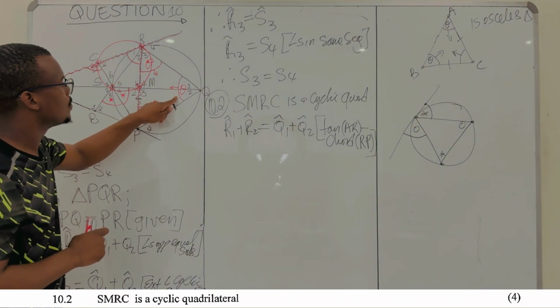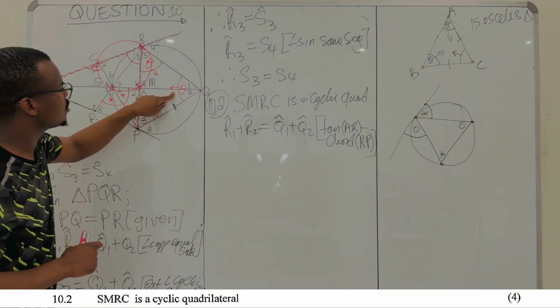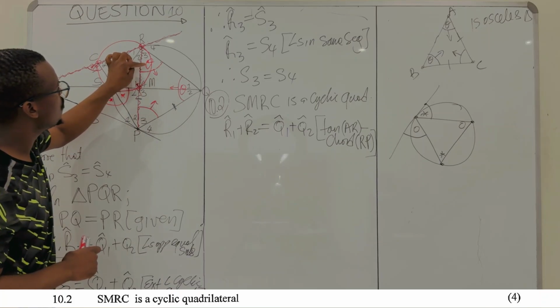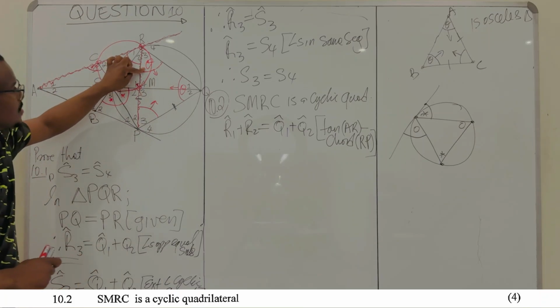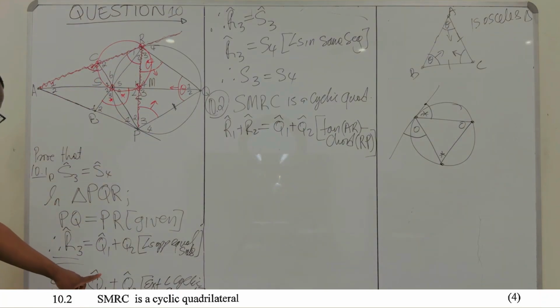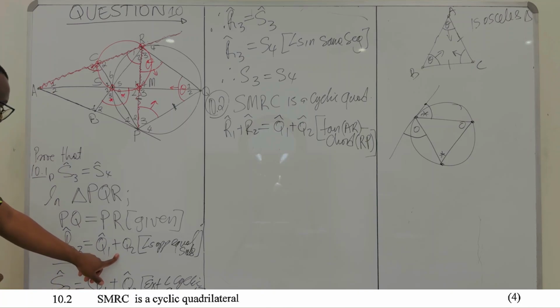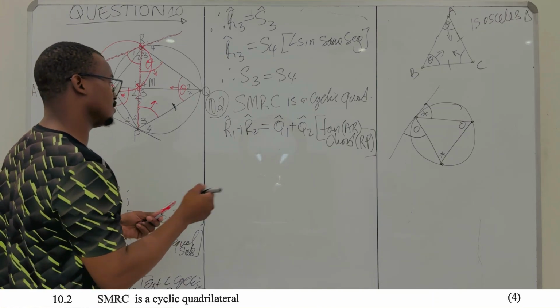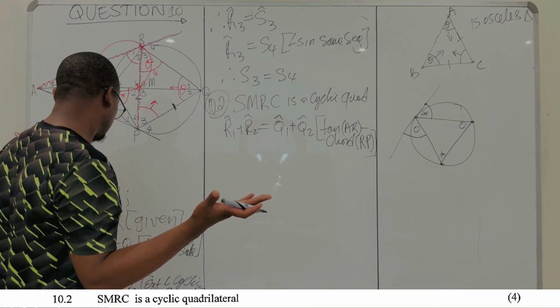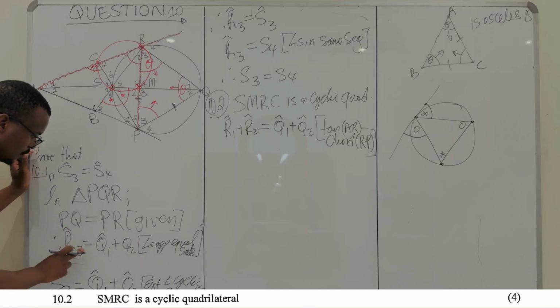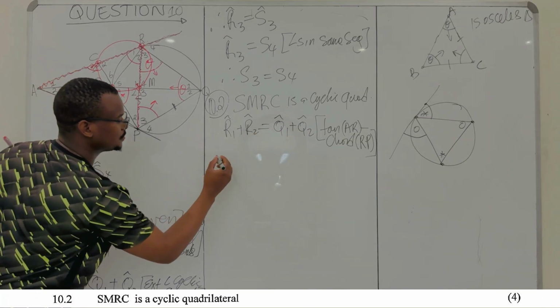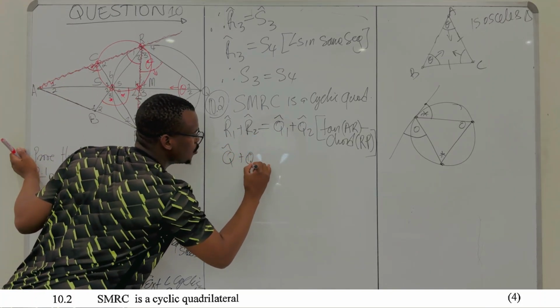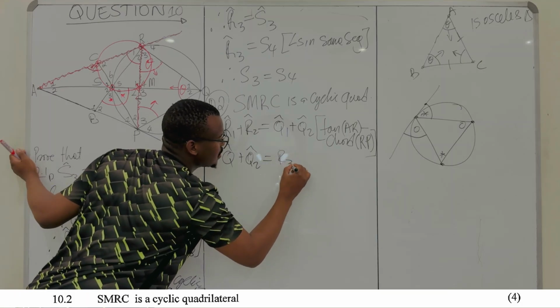Then, Q1 and Q2, this angle over here is equal to this angle here. Why? We said these are angles opposite equal sides, which is Q1 plus Q2 is equal to R3. Right? So let me just write it, for clarity's sake. So I'll say now, the same Q1 plus Q2 is equal to R3.